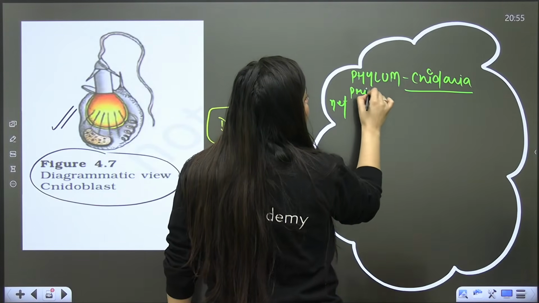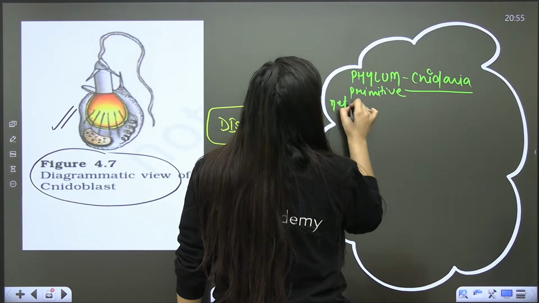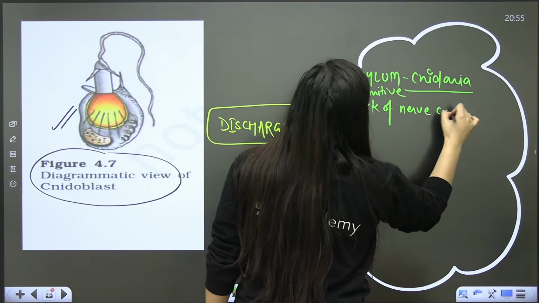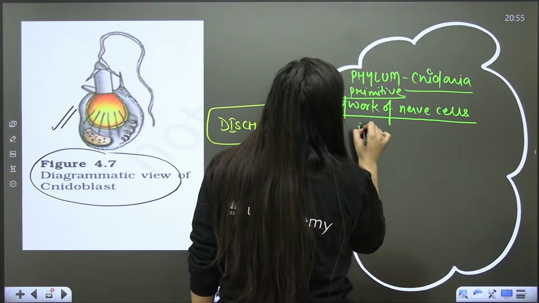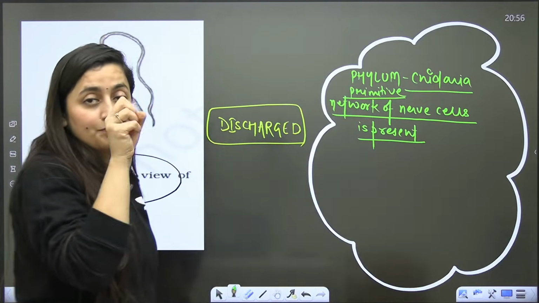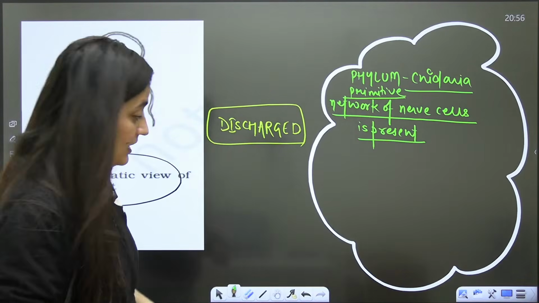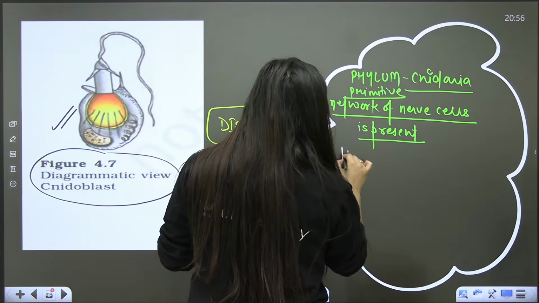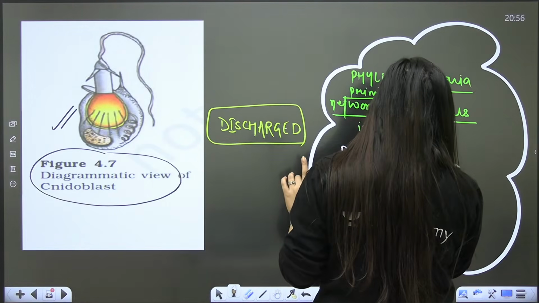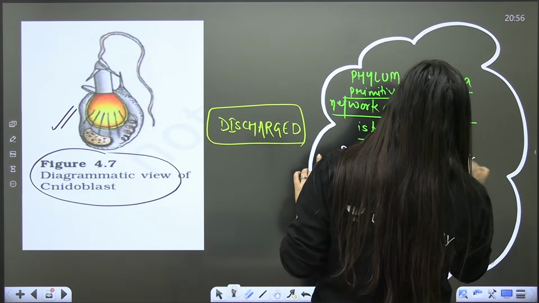You can say a primitive network of nerve cells is present. This is the first phylum in which we will see that primitive network of nerve cells. But in sponges, in poriferans, it is absent.